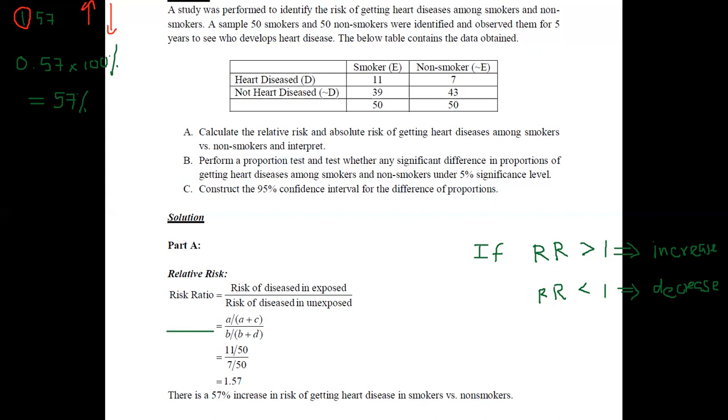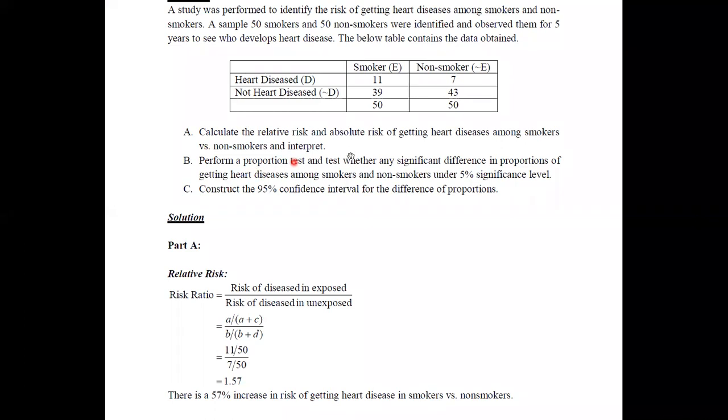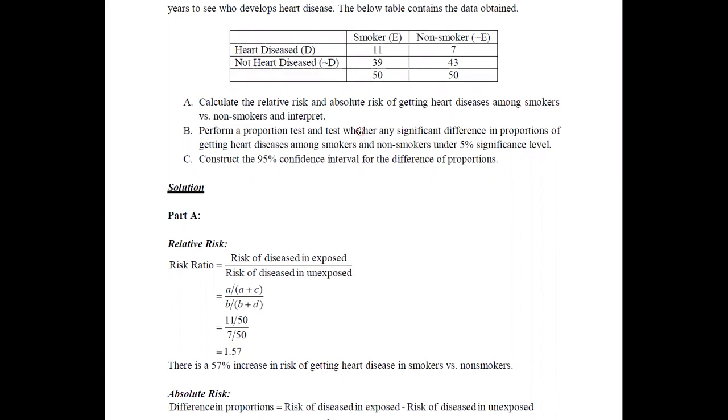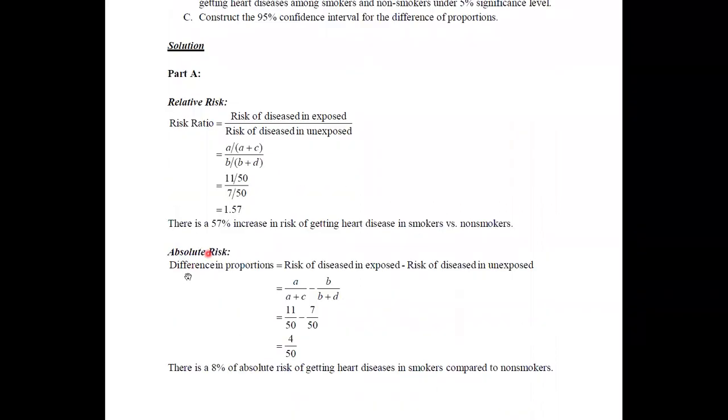If you go to the second part, you are asked to calculate the absolute risk. Absolute risk can be obtained using the difference in proportions. Therefore, risk of disease in exposed can be obtained as A divided by A plus C, and risk of disease in non-exposed as B divided by B plus D. Therefore, 11 divided by 50 minus 7 divided by 50 gives 4 divided by 50.